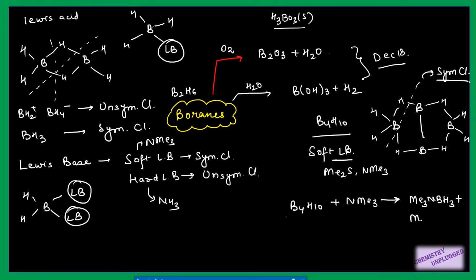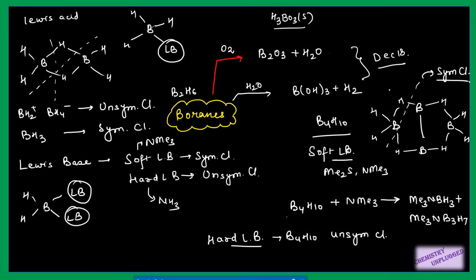B3H7. So we can attach one more with B3H7. You will get a product like this. So always look at the type of species you are getting here. If you are getting BH3, then it will be symmetrical cleavage, and it is only possible with soft Lewis bases. If you are using a hard Lewis base with B4H10, right, so it will show you unsymmetrical cleavage.